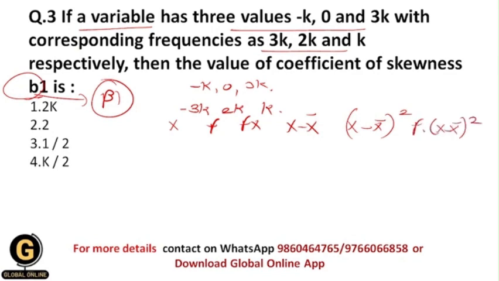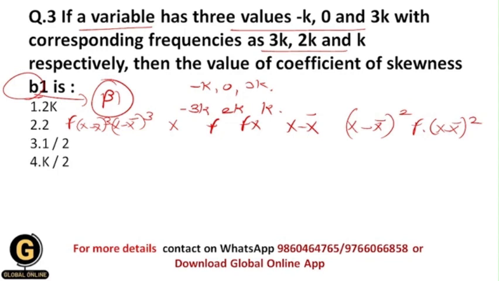Then x minus x bar bracket cube, and the last one will be f into x minus x bar bracket cube. We need to calculate all these values first, because we need them for our further calculation.